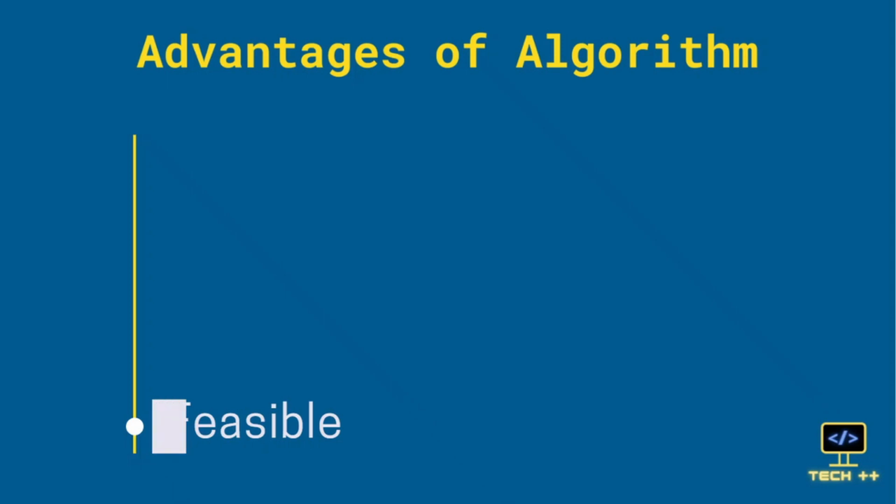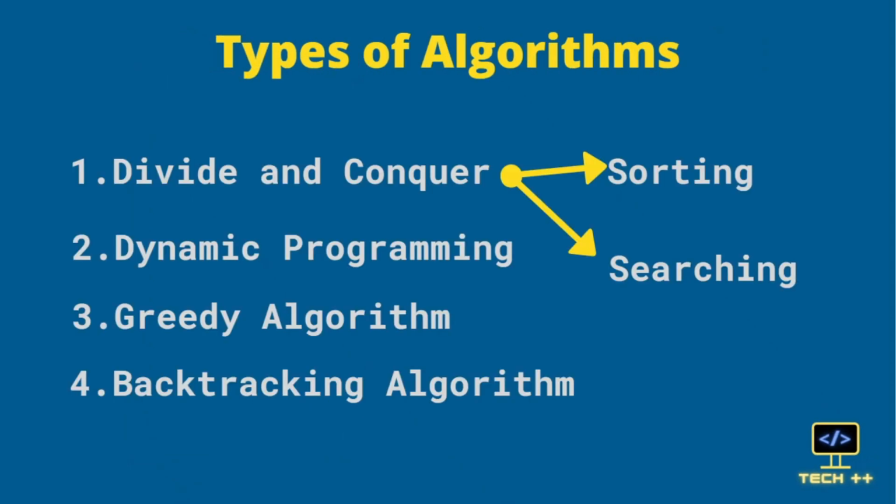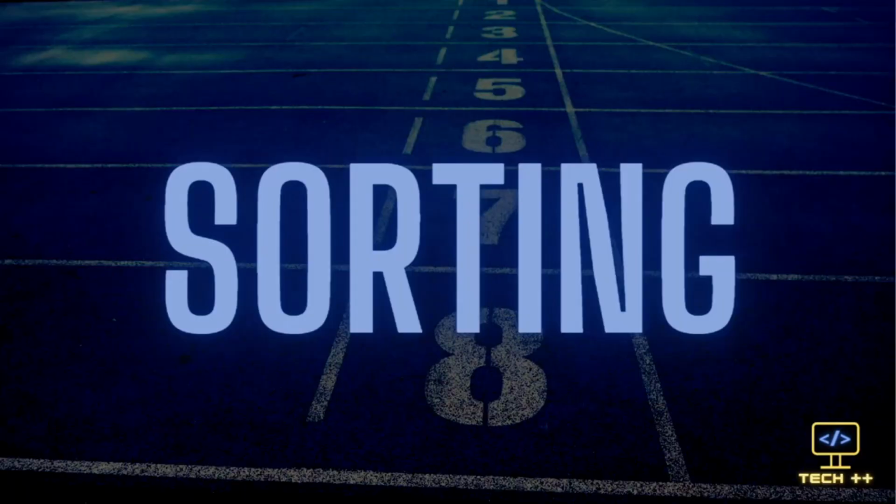We have divided algorithms into further components like divide and conquer, which include sorting and searching, dynamic programming, greedy algorithm, and backtracking algorithms. Today we are starting with sorting algorithms. What is sorting? Sorting is arranging the objects systematically in ascending or descending order, provided some criteria. So why do we need to sort?